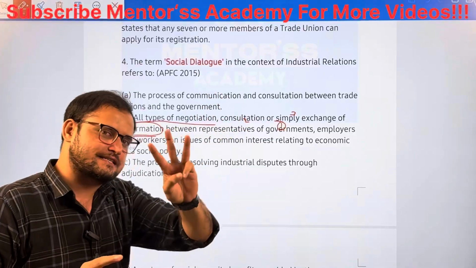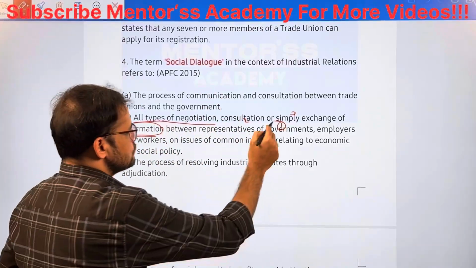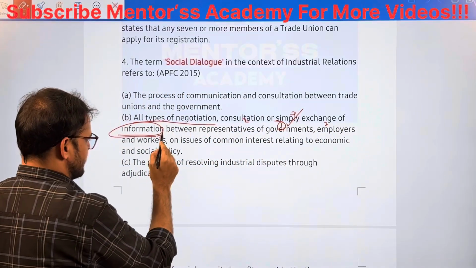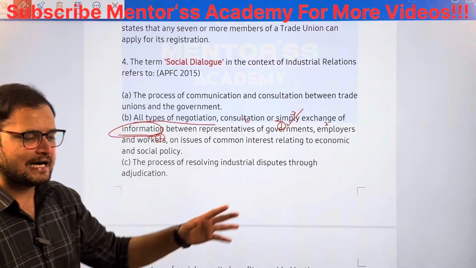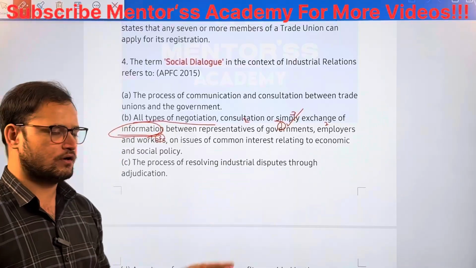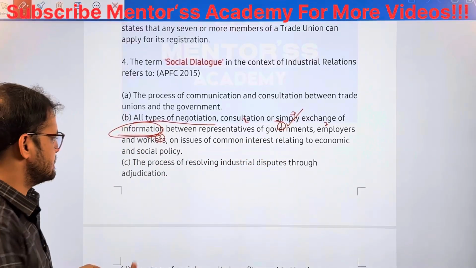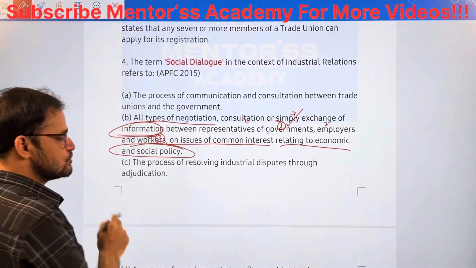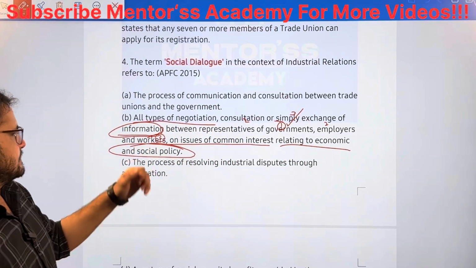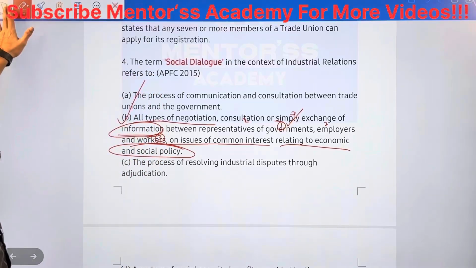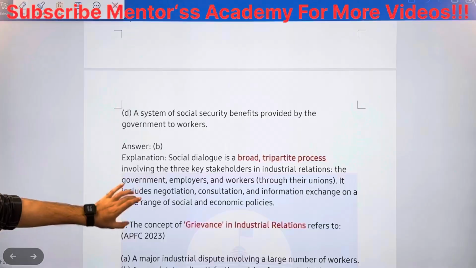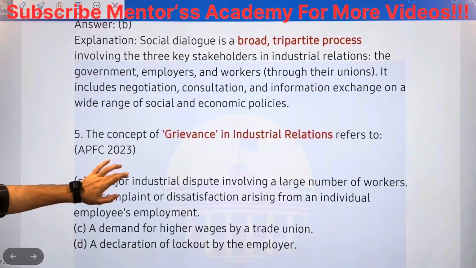Social dialogue is tripartite, three parties will come: first the government, then employers, and third workers. Government will act as a mediator. Social dialogue between employers and workers on issues of common interest relating to economic and social policy. B is the answer. Next one, I have given you the explanation also. Please go through it.